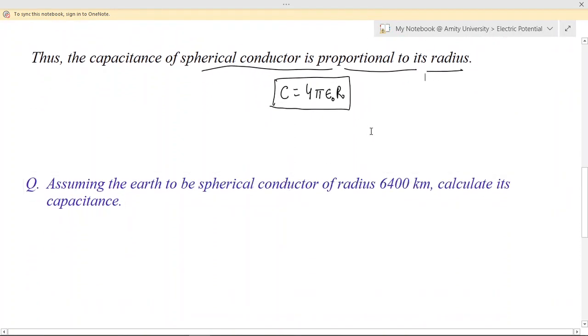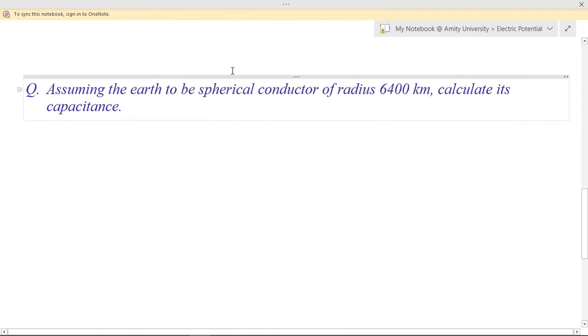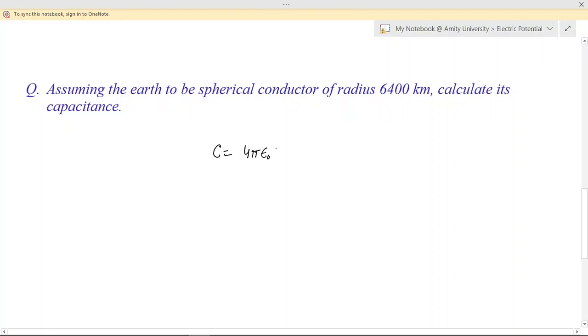We know Earth is a conductor, right? So assuming the Earth to be a spherical conductor of radius 6400 kilometers, let us calculate its capacitance. Using the same formula for the capacitance of the spherical conductor, we can write C is equal to 4 pi epsilon naught r, where the radius can be taken as 6400 into 10 raised to the power 3 meters. Now the numeric value of 1 by 4 pi epsilon naught is 9 into 10 raised to the power 9.